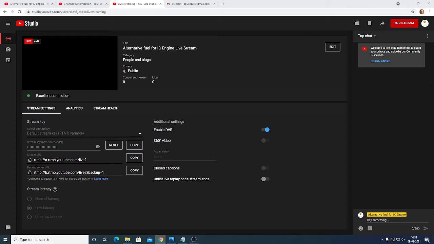Now just think, if injection starts after the TDC, what will happen? Because you need combustion at the TDC. Your main target is that combustion should take place at the TDC, not after the TDC. So what will happen? It will not be a perfect combustion. If injection starts after the top dead center, the piston is moving from top dead center to bottom dead center. Volume is increasing, and if volume is increasing, pressure and temperature decrease. If combustion takes place in that environment, it won't be a perfect combustion.